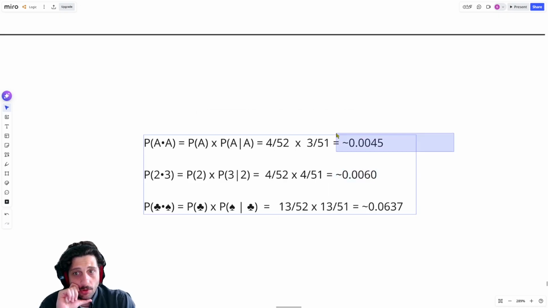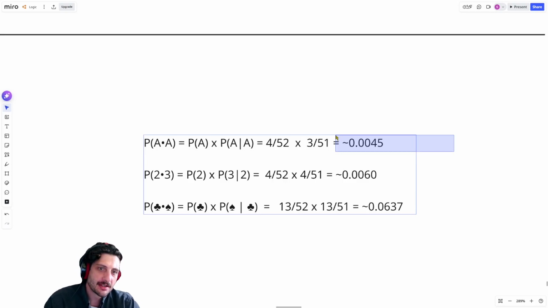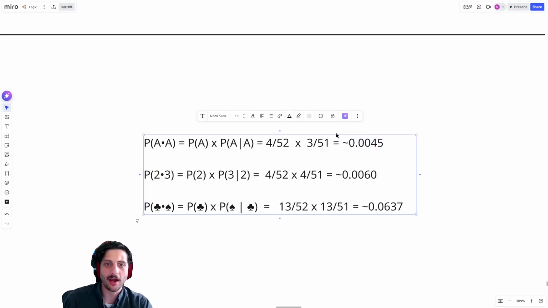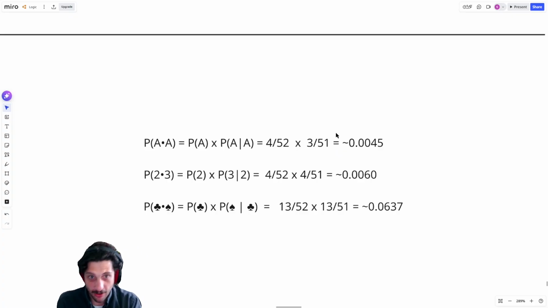And even more rare is that you get an ace and then another ace. Think about that. If you're drawing from a new deck, the probability that you draw 2 aces is less than 0.5%. So these are the probabilities that inform how card games really work and why certain hands in certain card games are better than others. Well, because they're less likely.